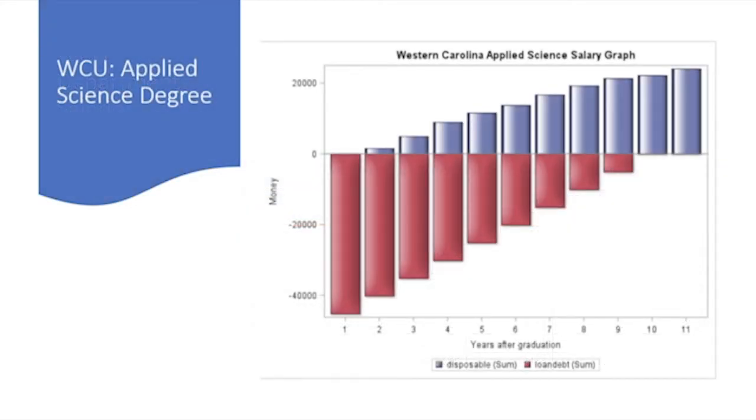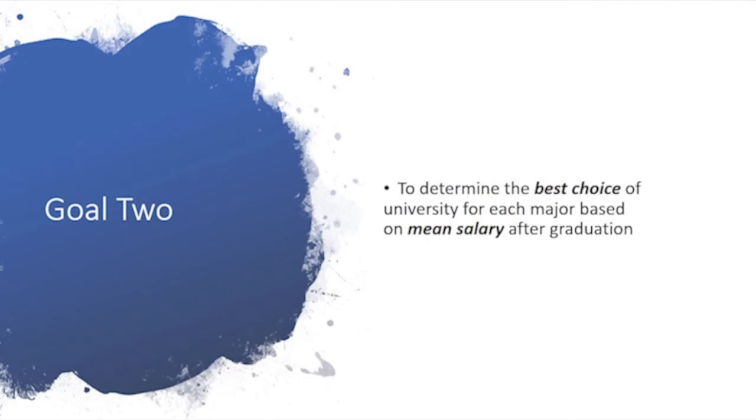Much like the other two cases, we can see the student's debt and disposable income from the graph here. After only 2 years, this student would have a disposable income beginning to appear and be debt-free before their 31st birthday. Our second goal for this project was to determine the best choice of university for each major based on mean salary after graduation.